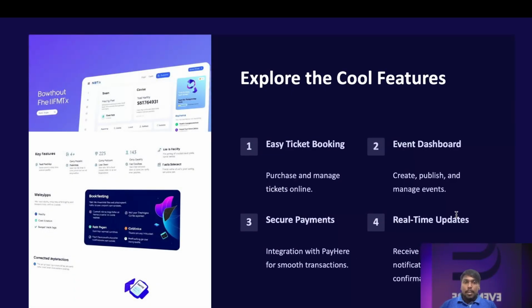Eventure comes with some really cool features. Easy ticket booking, so users can get their tickets online in just a few clicks. An event dashboard where users can purchase and manage tickets and even create and publish their own events. Secure payments thanks to PayHere integration, ensuring smooth transactions. Real-time updates: users will receive instant notifications and confirmations, keeping them informed every step of the way.